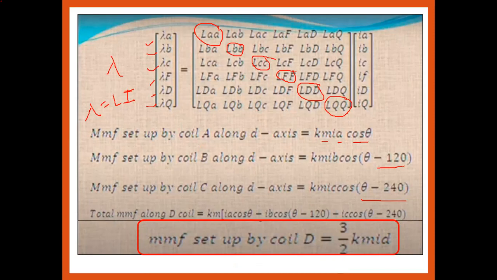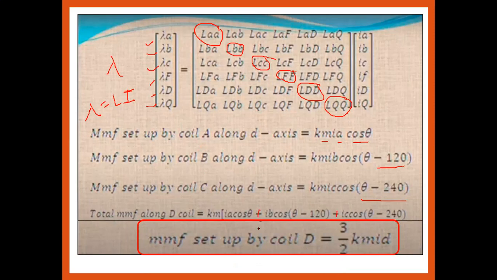So if we add the total MMF across the D coil, if we have to find the MMF across the D coil, what comes out? It is just the addition of all the MMFs across A, B and C. That is simple addition. So Km IA cos of theta plus IB cos of theta minus 120 plus IC cos of theta minus 240.